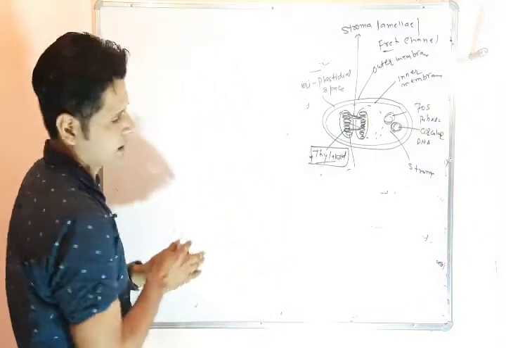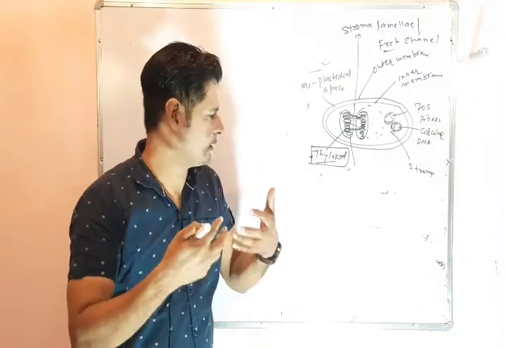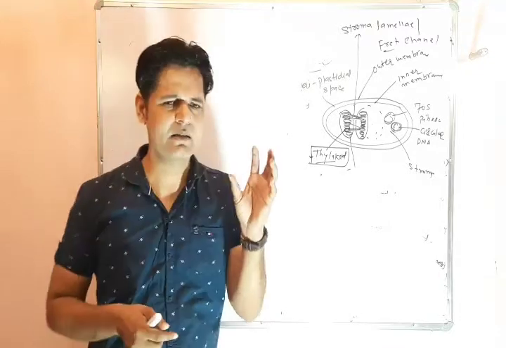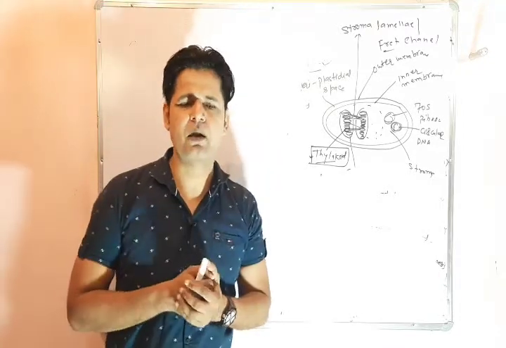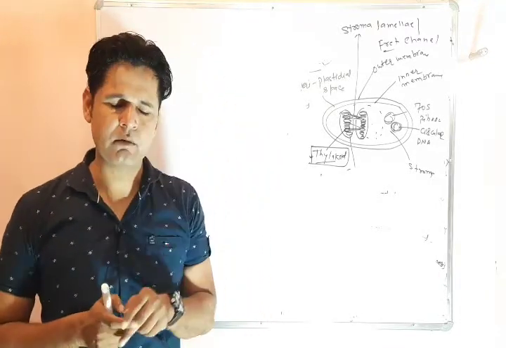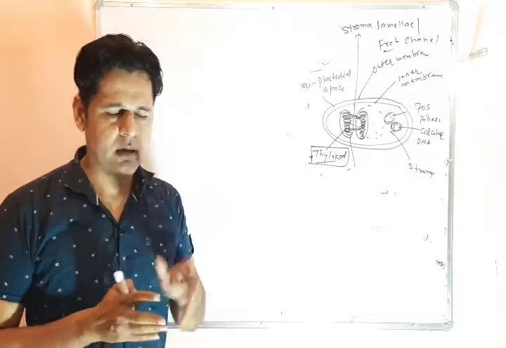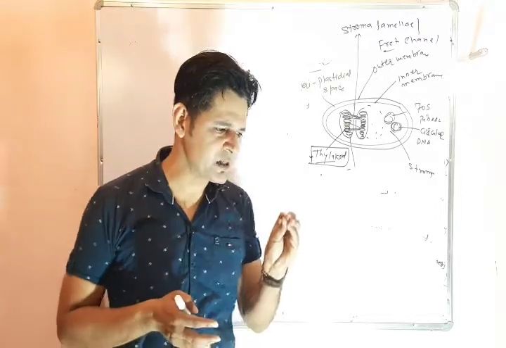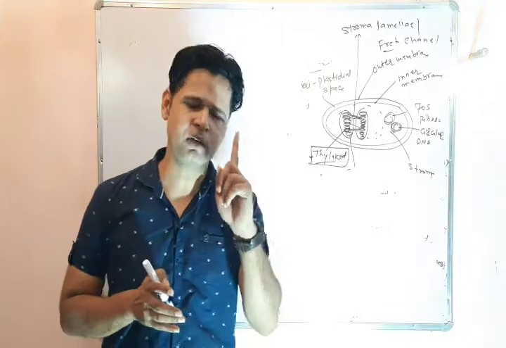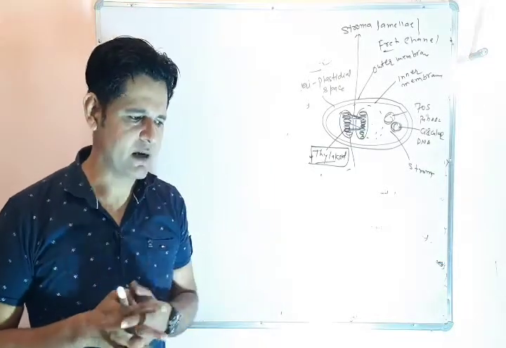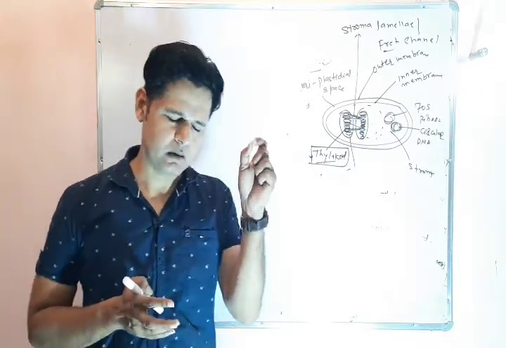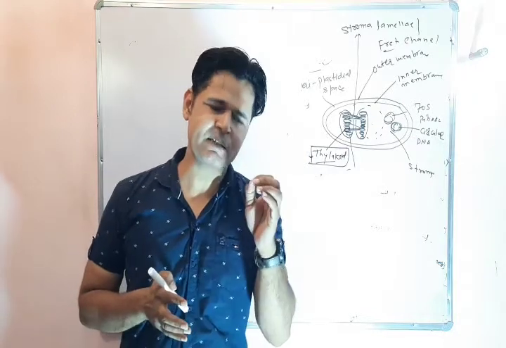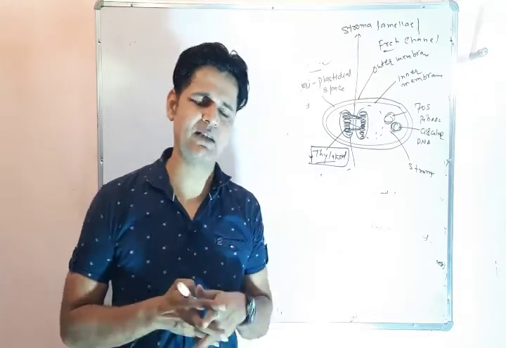This is about the grana. I will repeat that the chloroplast is divided in two systems. One is grana, another is stroma. Grana is present 40 to 60 in number in one chloroplast, and every grana is made up of 10 to 100 membranous structures known as thylakoids.